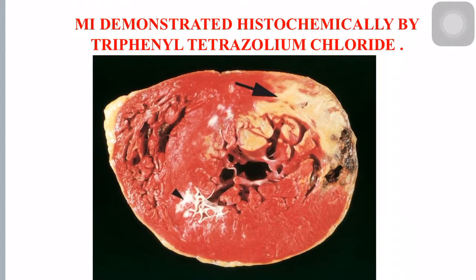So these tissues will not act upon the triphenyl tetrazolium chloride, resulting in non-conversion of color, and that is why all the active areas have taken red color, whereas the areas of myocardial infarction, as shown by this arrow, have taken white color, otherwise have not taken the red stain.